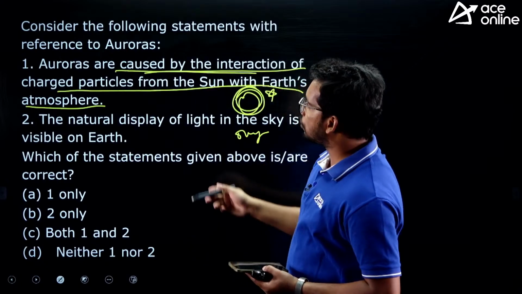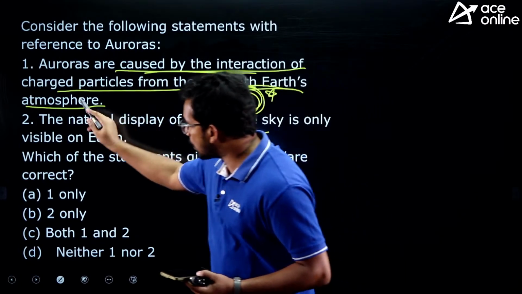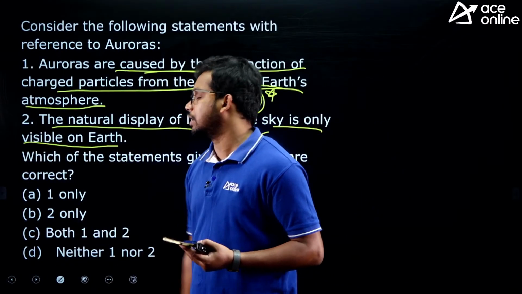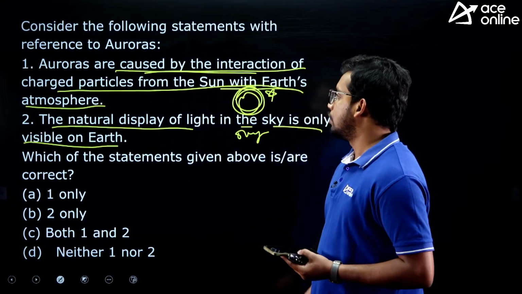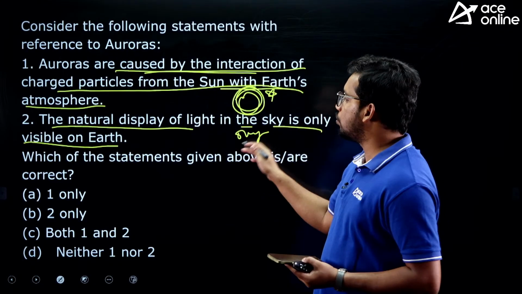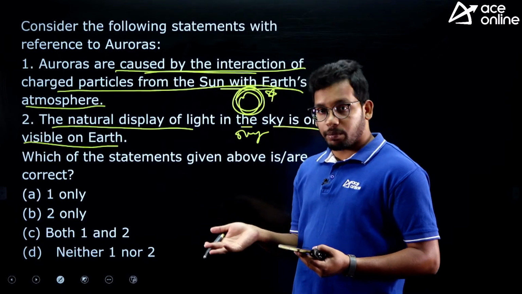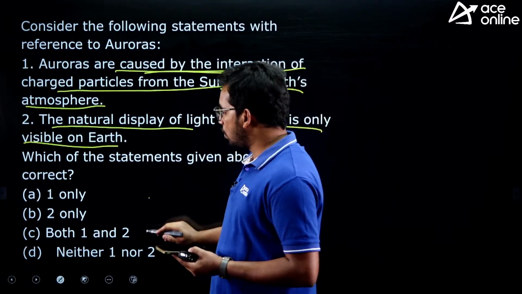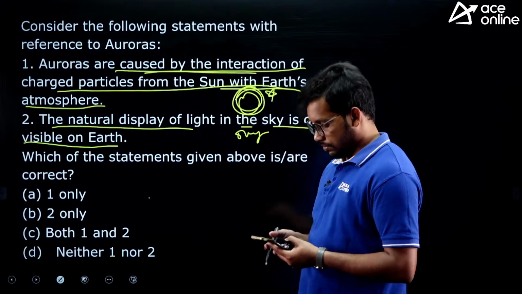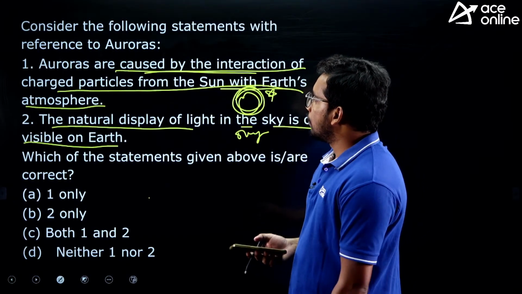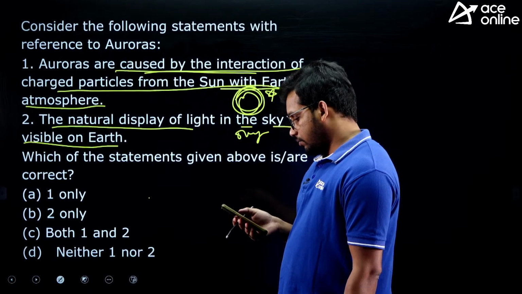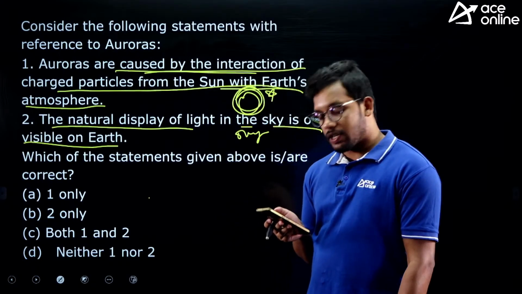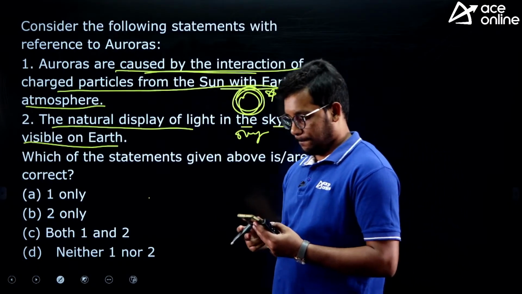So they are caused by interaction of charged particles from sun with Earth's atmosphere. The natural display of light in the sky is only visible on Earth. So this is the second option. So this light display is only specific to Earth, they are saying. Now think application based. Find the logic to answer. So what is the answer? 1 only, 2 only, both 1 and 2, neither 1 nor 2. So what is the answer? I am giving you time, try to answer it.